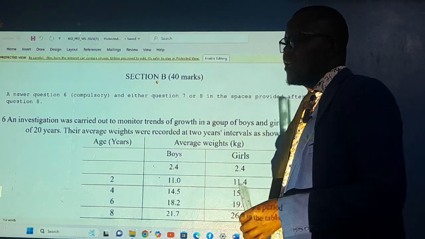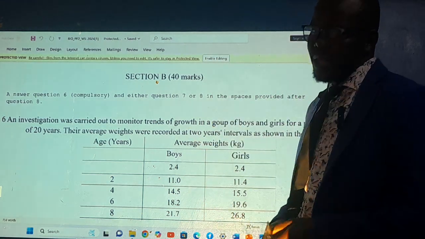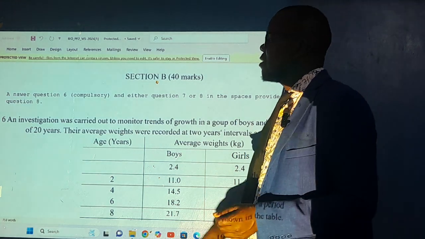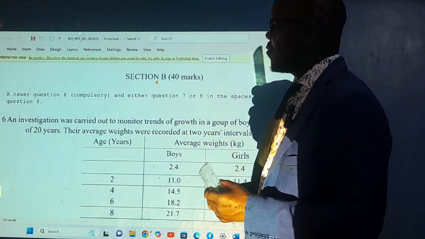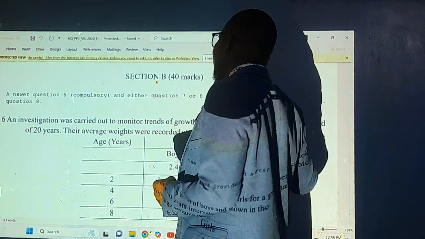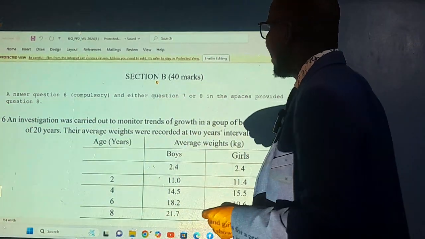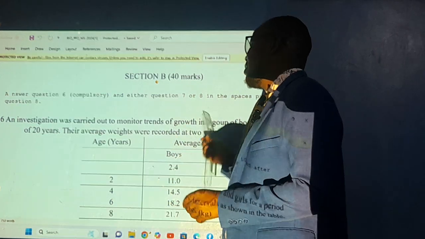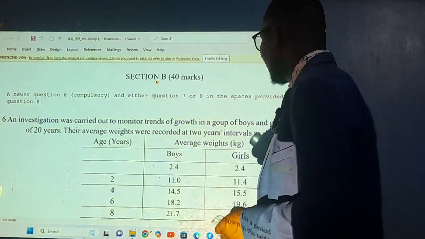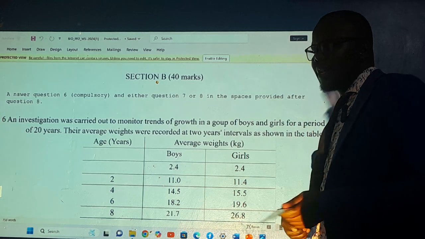We have two questions in section B. Question number 6 is compulsory, the graph question. Then questions 7 and 8 are the ones you will select: either you do question 7 or you do question 8. That is the essay question. So let's check the graph question.